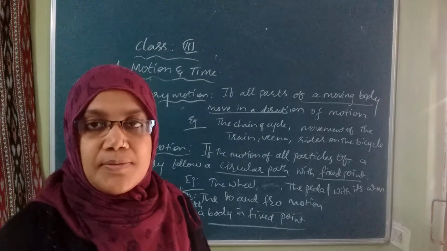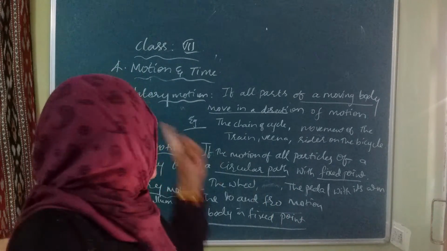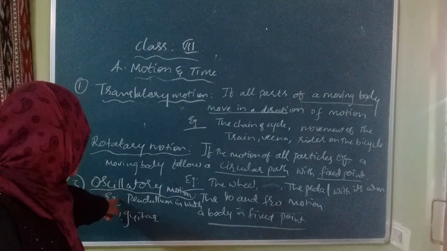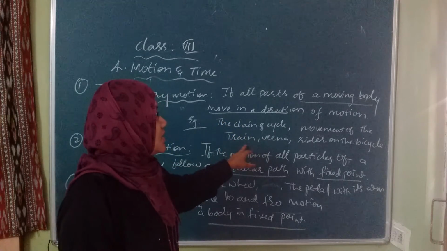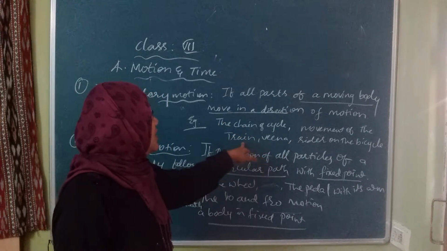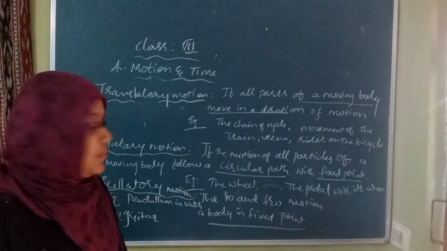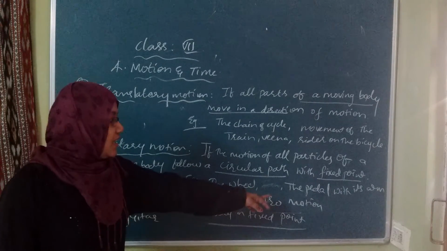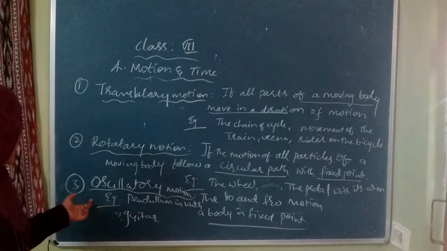So we saw three types of motion in this class. First is translatory, second is rotatory, and third is oscillatory. Translatory motion examples are the chain of the cycle, the motion of the train or the Veena, and the rider of the bicycle. Rotatory examples are the wheel of the bicycle and the pedals with their arms.